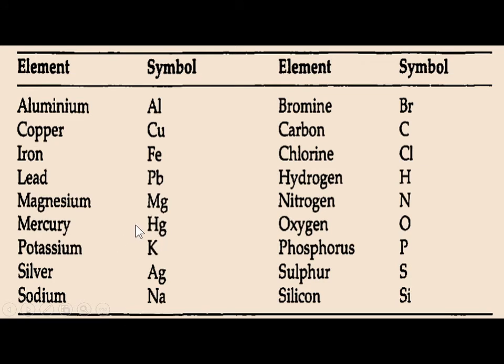So you may find that some names are preserved, like this one, plumbum is simply an old name for lead, which comes all the way from Latin and ancient languages, but right now we call it lead. So the name is preserved through the symbol of the element. This symbol also represents 1 atom of lead. So the list goes on here to bromine, carbon, chlorine, hydrogen, and the list goes on and on up to the whole of the periodic table.